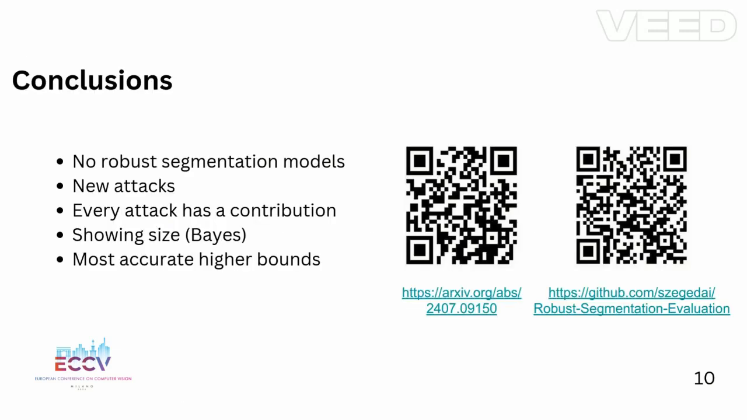So our conclusion: none of the already published models are robust. We have to find new strategies for robust semantic segmentation. We provided new attacks, and we show that every attack has a contribution, the already published ones and our new attacks too. We show that there is a size bias, so we have to use another aggregation strategy for the mIoU to evaluate the models correctly, and we created the currently most accurate upper bounds of the robustness of the models.